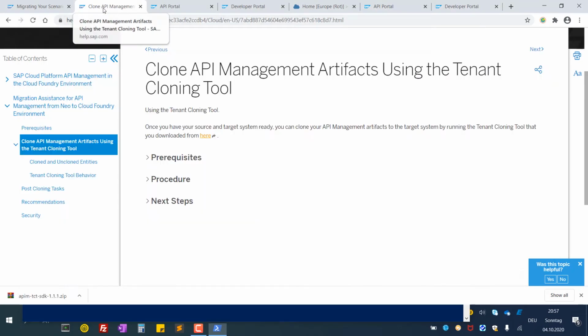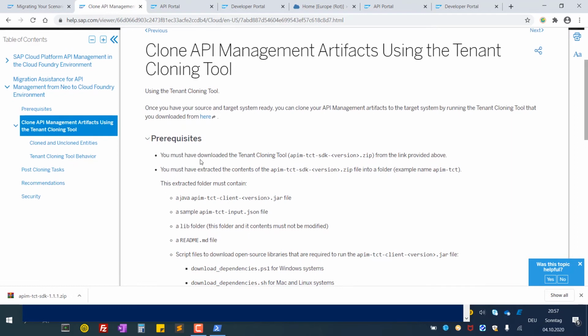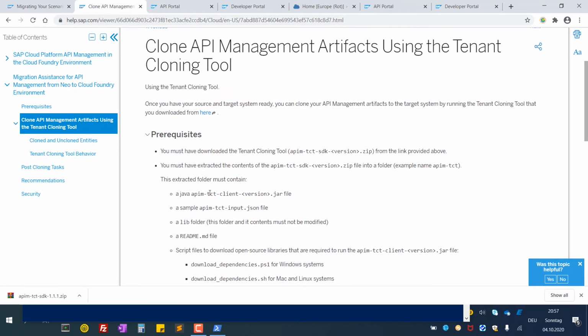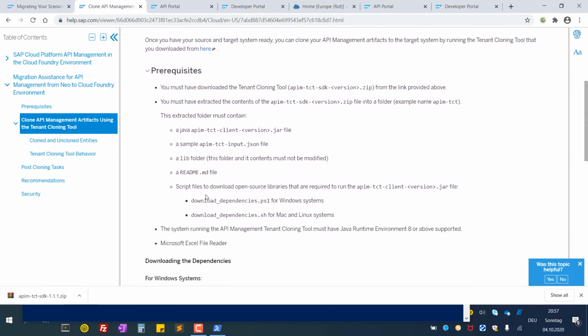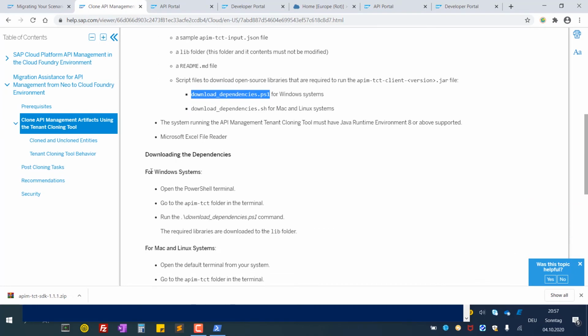Now let's go back to the help document and check the guidelines. Under prerequisites of the tool, you find a list of the contained files. Copy, depending on your operating system, the file name, and then check the corresponding system descriptions.